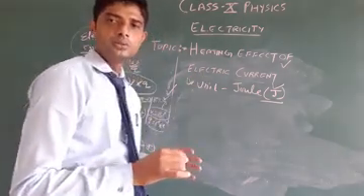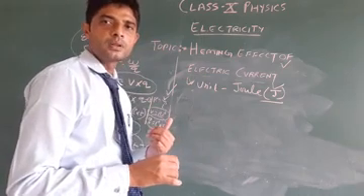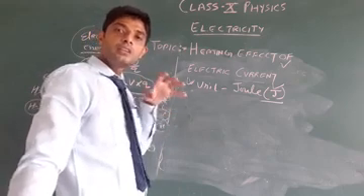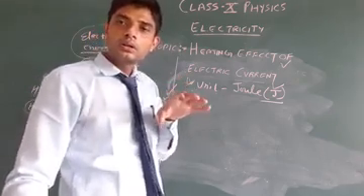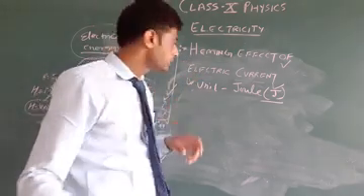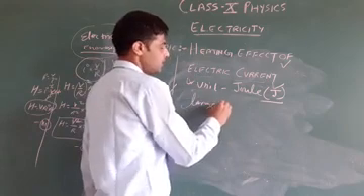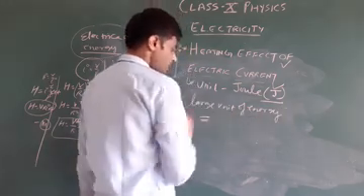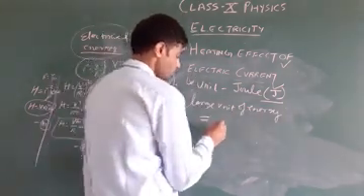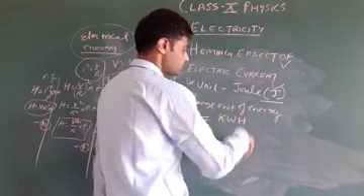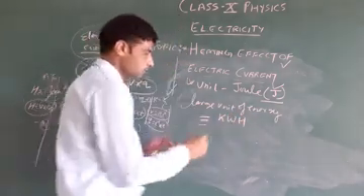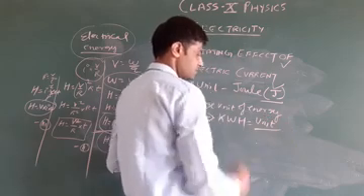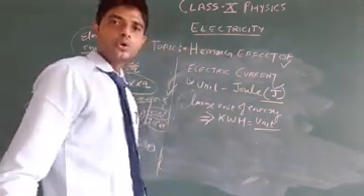Energy will come in joule, and the large unit that is used to find the amount of electricity consumed in our home is the kilowatt hour. Kilowatt hour is known as a unit.